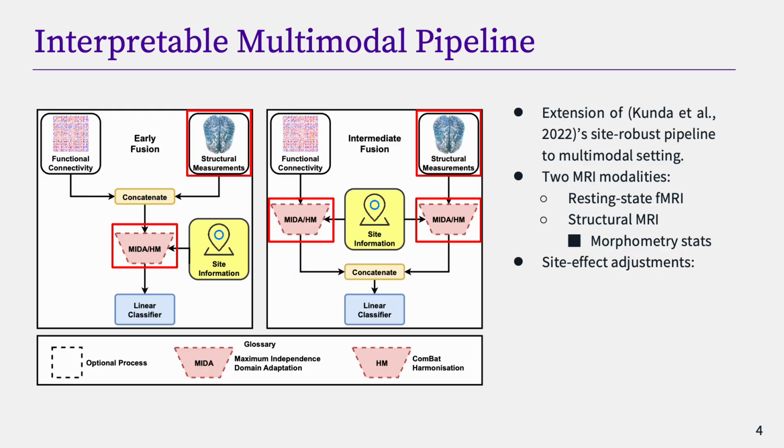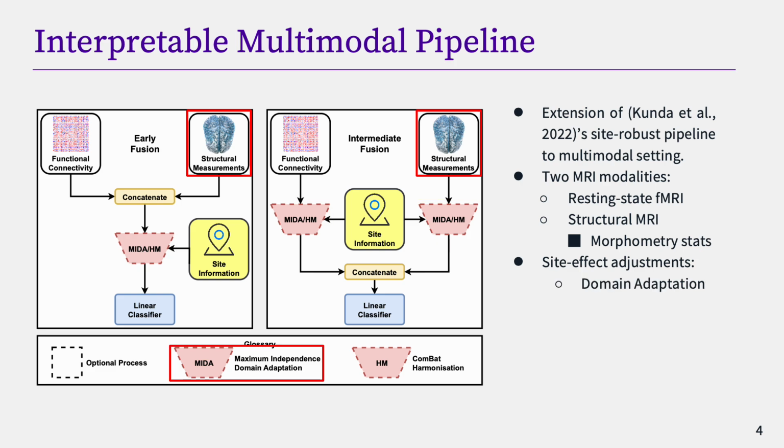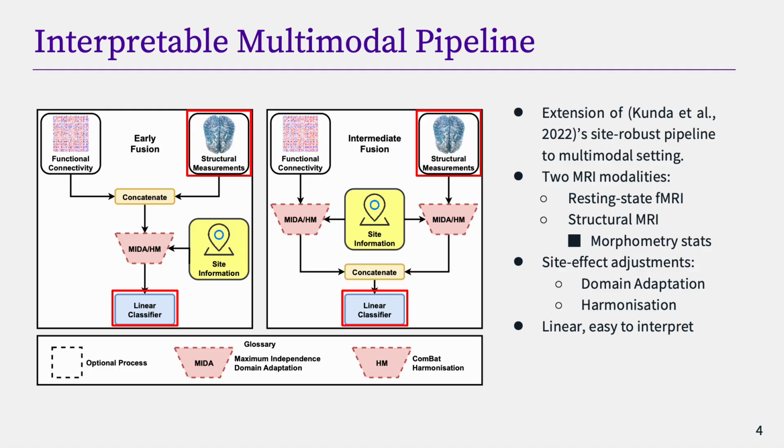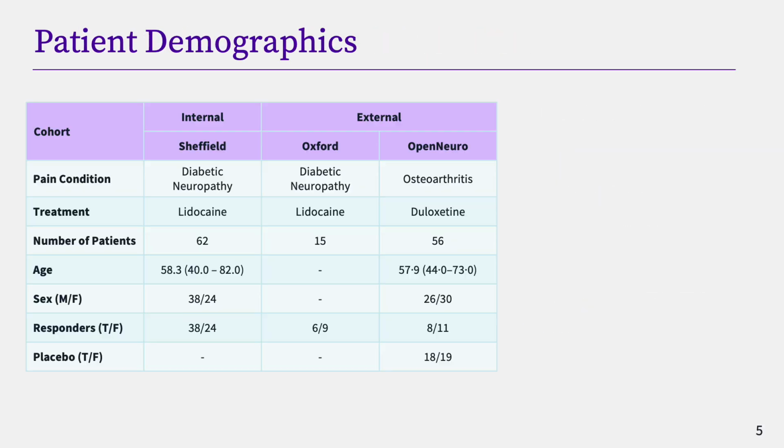To mitigate confounding side effects, we experimented with two methods: domain adaptation, which learns a site-invariant feature space, and ComBat, a widely used statistical harmonization technique. More importantly, we use linear models, which provide inherent interpretability, allowing us to pinpoint which brain regions or connections are most predictive by simply inspecting the model coefficients.